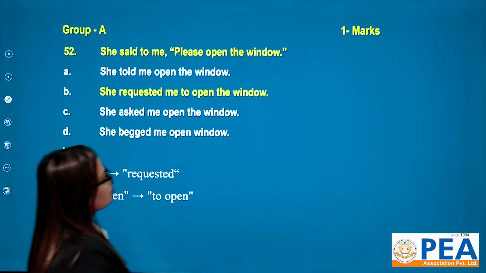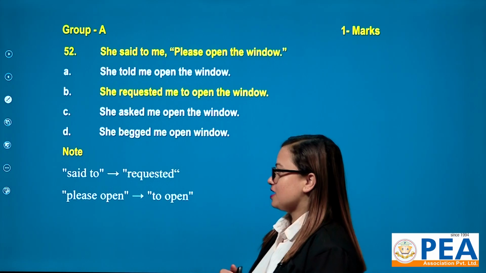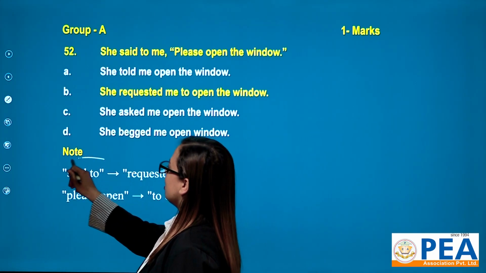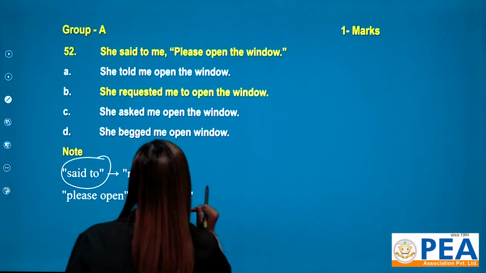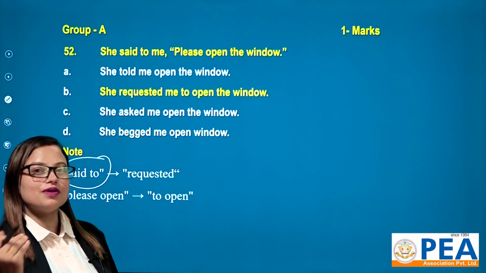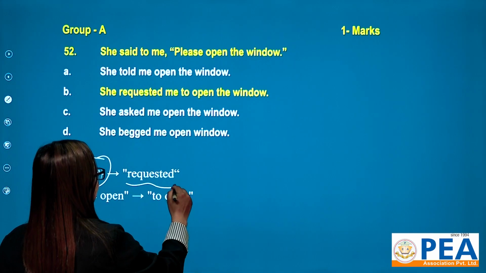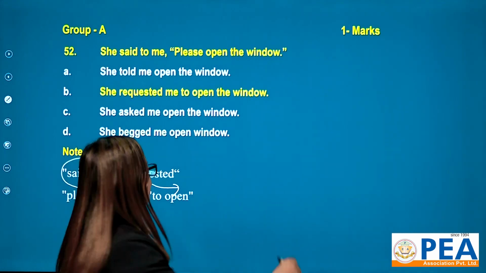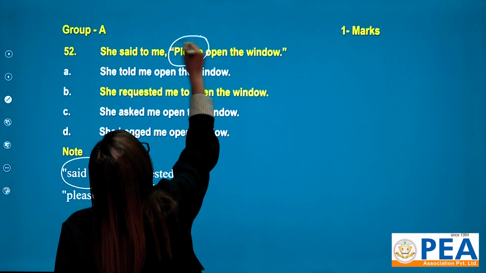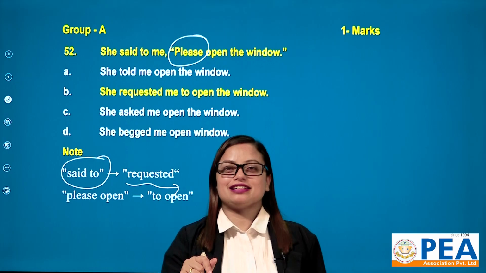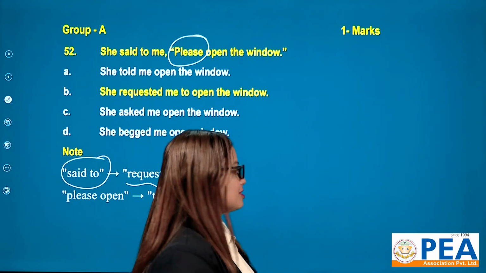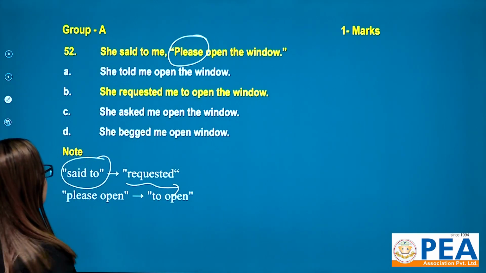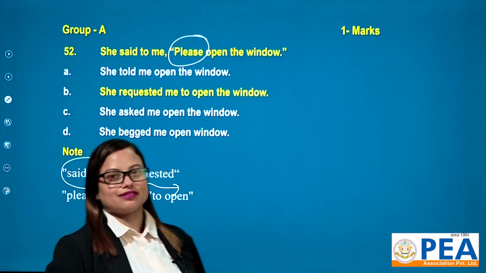In this very question, our said to is transformed into requested, because this very please determines it as a request. So I have changed this said to into requested.